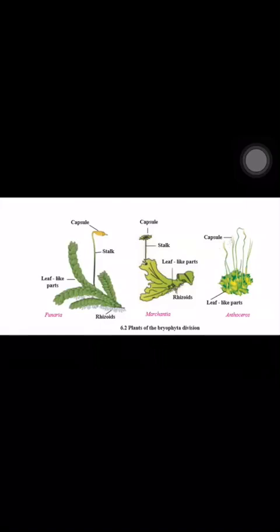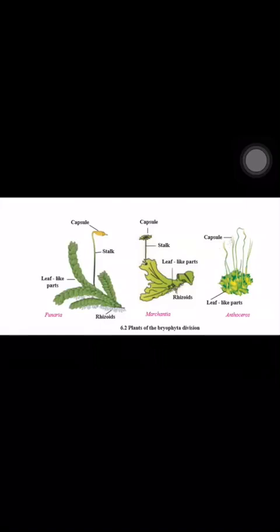Now we will take the structure in detail, the structure of Funaria. In the diagram of Funaria, leaf-like parts are present. They look like leaves, but they are not true leaves, and some thread-like structures are present which you can consider as roots, but those are not true roots. These thread-like structures are known as rhizoids.